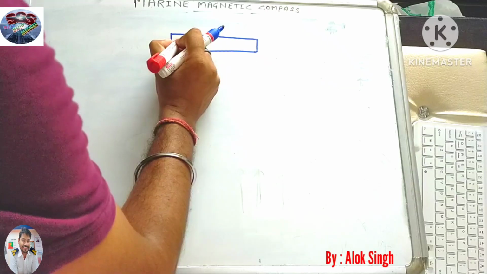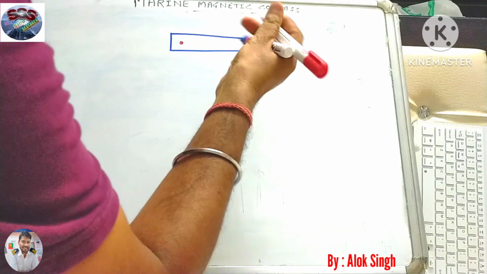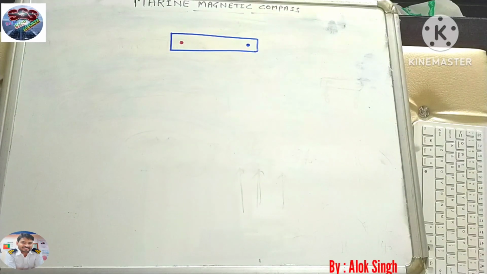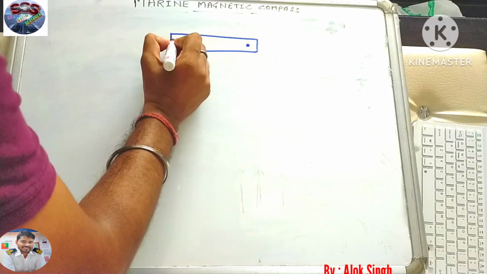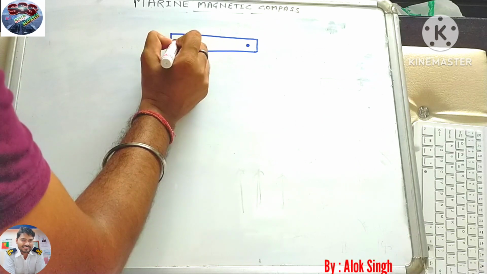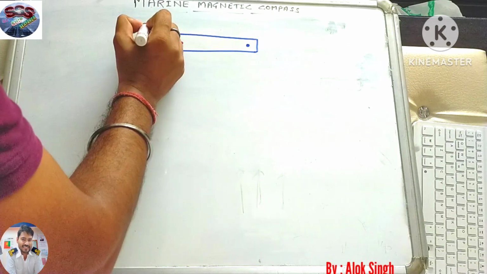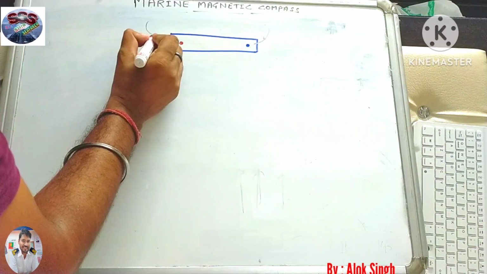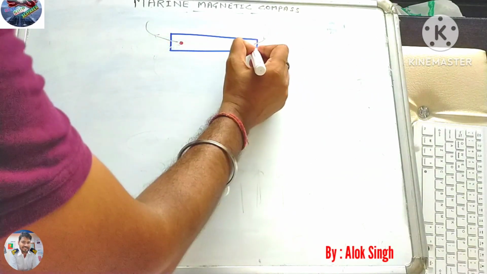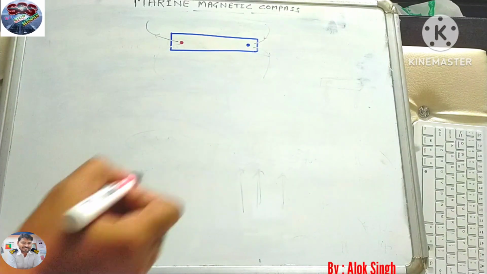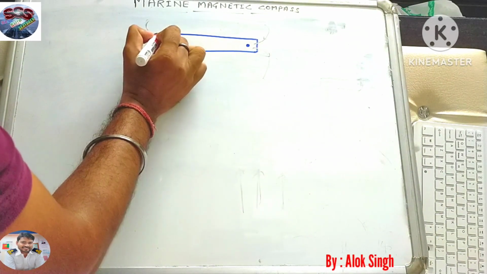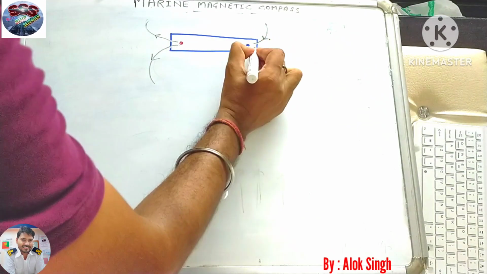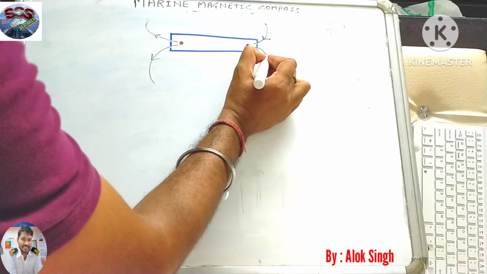Suppose here it is the red pole and here it is the blue pole, so the magnetic field line will always exit from red and re-enter the blue, which you have already learned in your 10th, 11th and 12th. So it will come out from the red pole and re-enter the blue pole.